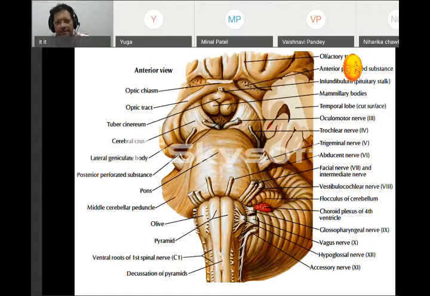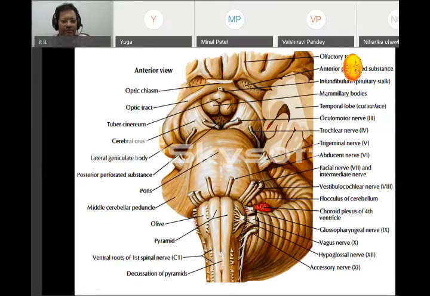Trigeminal, abducent, facial, vestibulocochlear. These four nerves are arising from the pons, and the remaining four, that is glossopharyngeal, vagus, hypoglossal, and accessory, are arising from the medulla oblongata. So you have to remember this, every time it will be asked.